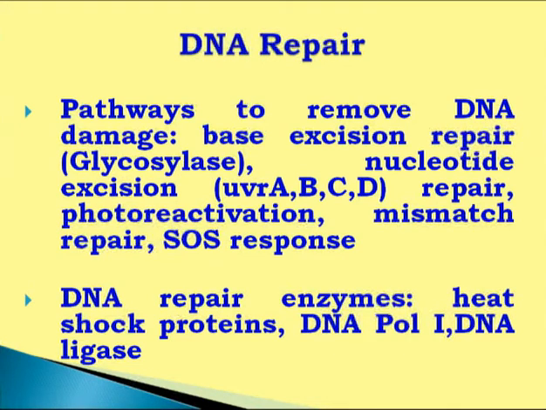Another one is photoreactivation. When radiation like ultraviolet radiation or gamma rays falls on DNA molecules, it can cause disruption of the glycosidic bond or sometimes tautomerization. So what happens? Instead of normal pairing of bases, abnormal pairing occurs, and that is called damage. Like when ultraviolet rays fall on DNA molecules, they can promote formation of thymine dimers, and because of dimer formation, the normal Chargaff base pairing rule, A pairs with T and G pairs with C, will be disrupted.